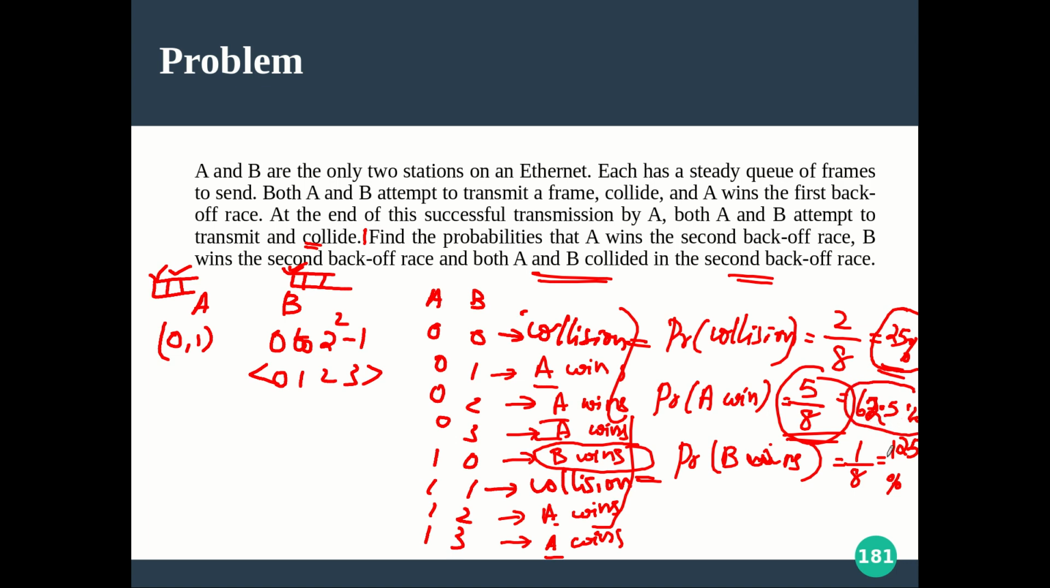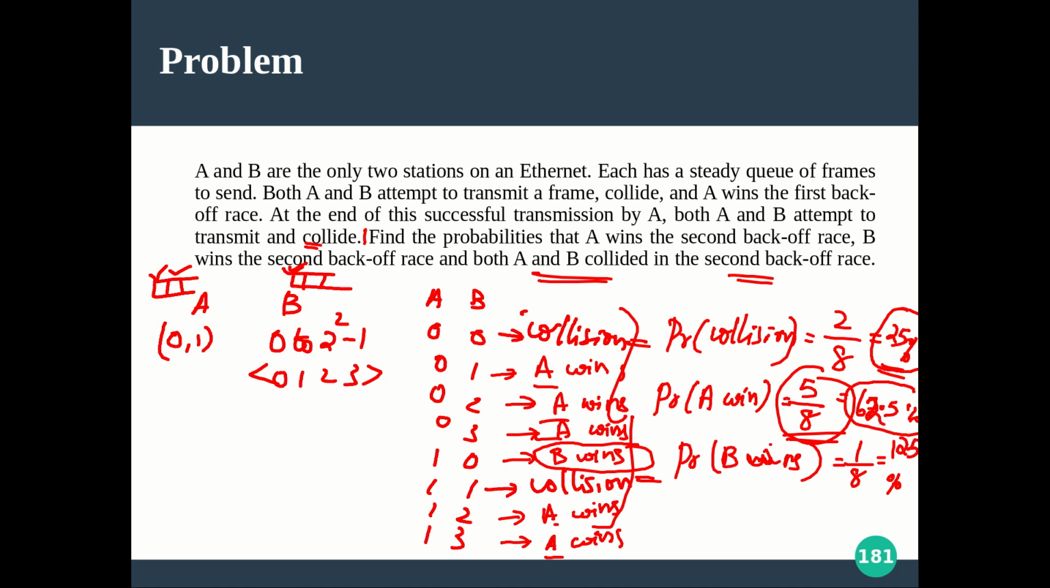But similarly, previously for B to win, the chance was 25%. Now it is reduced to 12.5%. So B will keep on failing again and again. So like that the algorithm may proceed. So that is one unfairness of this exponential back off algorithm. We call it the capture effect.